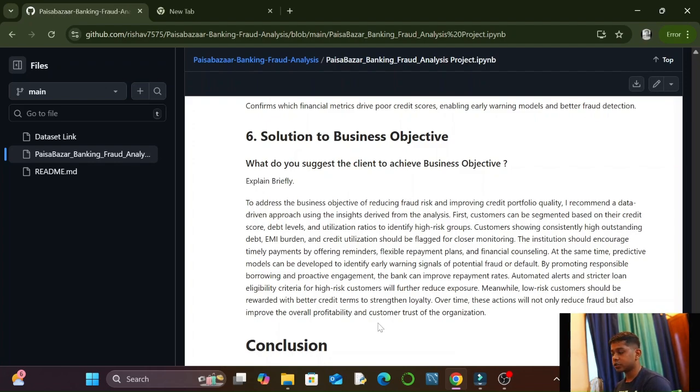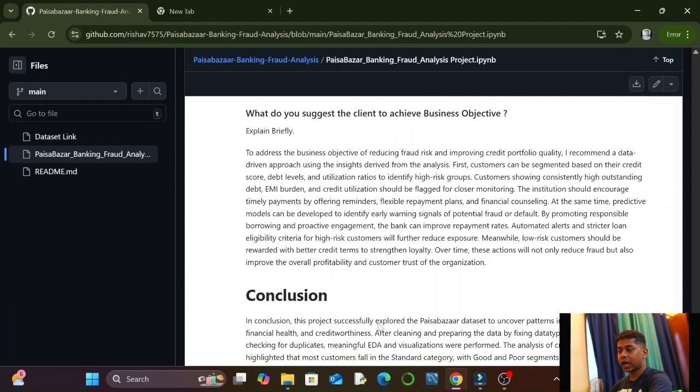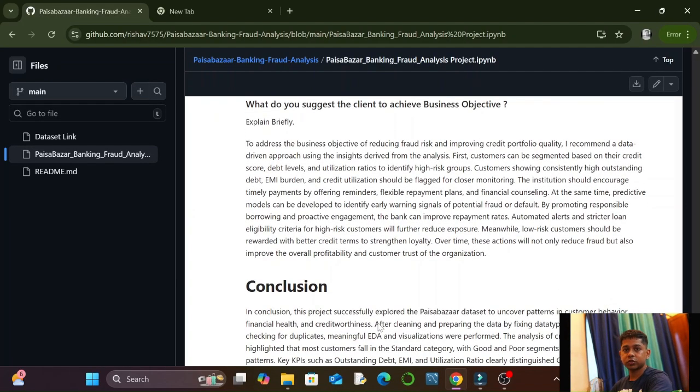Meanwhile, low-risk customers should be rewarded with better credit terms to strengthen loyalty. Over time, these actions will not only reduce fraud but also improve the overall profitability and customer trust of the organization. So, this was the business objective I would suggest to the client after doing this analysis.